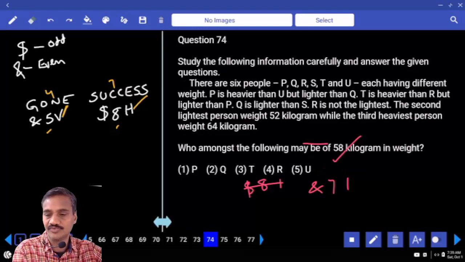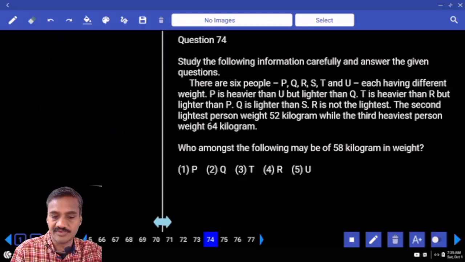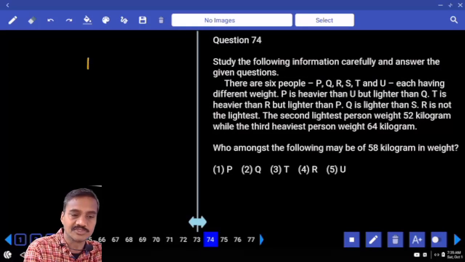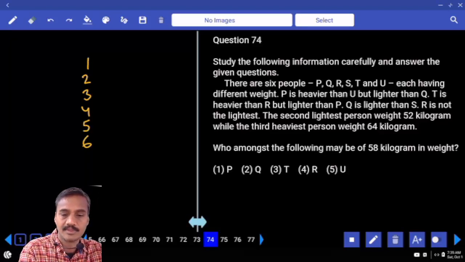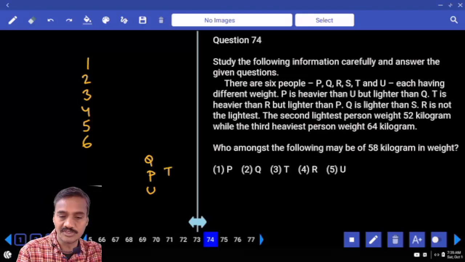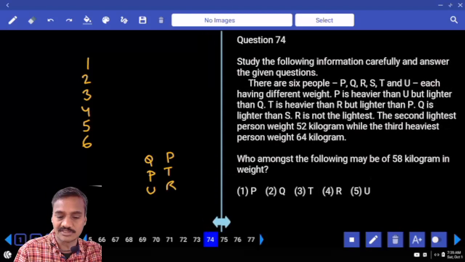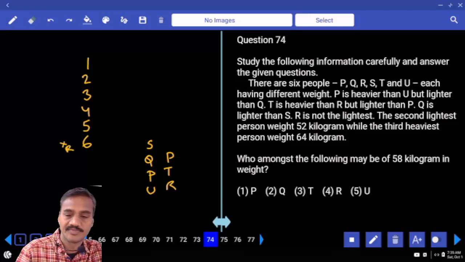Then 74 onwards, there are 6 people, P, Q, R, S, T and U, each having different weight. Now these 6 persons are being compared in their weight. 1, 2, 3, 4, 5, 6. And P is heavier than U, but lighter than Q. And T is heavier than R, but lighter than P. And Q is lighter than S. R is not the lightest.